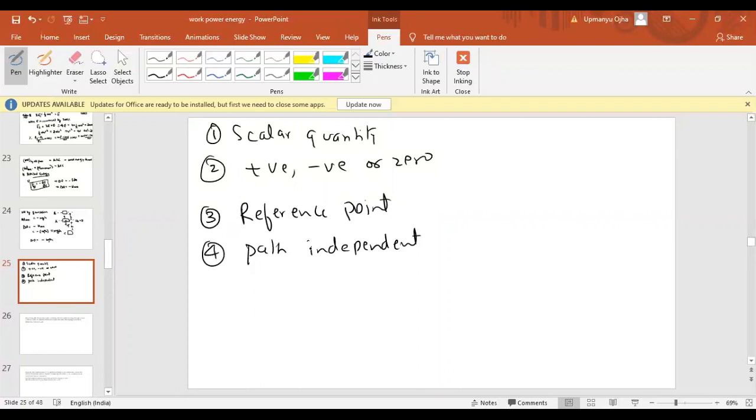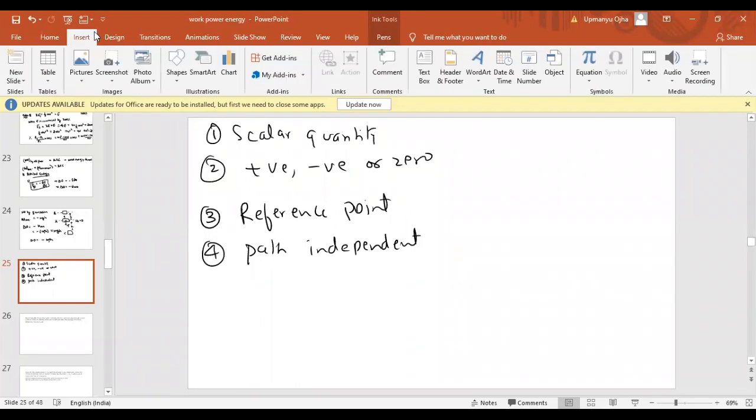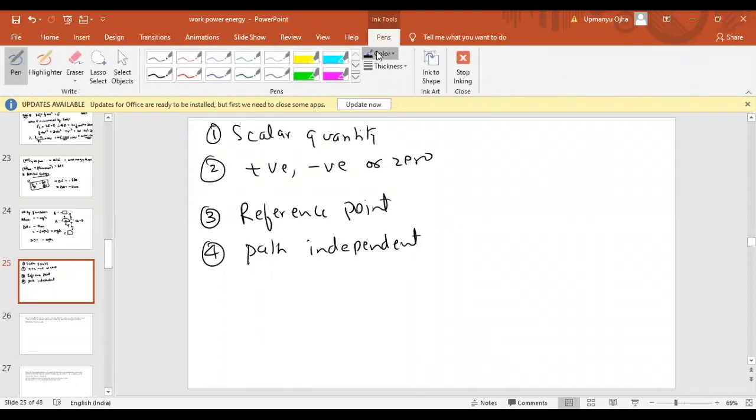Now there are some types of equilibrium. From the name itself we can understand, whenever we say equilibrium, it means that the net force acting on the body should be 0.